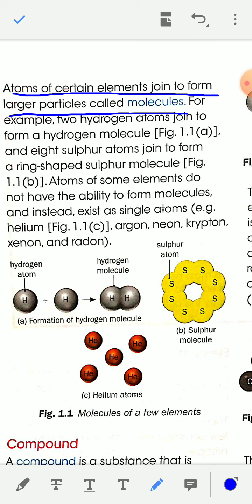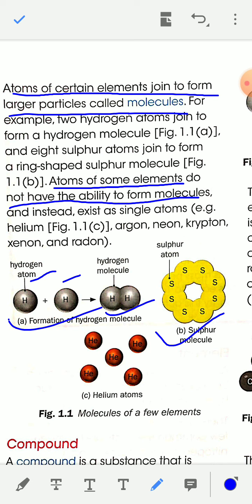A ring-shaped sulfur molecule like this is the sulfur molecule S8, in which 8 sulfur atoms are there, and this is the hydrogen molecule, in which 2 hydrogen atoms join. Atoms of some elements do not have the ability to form molecules, and they exist as single atoms. For example, helium, argon, neon, xenon, krypton.